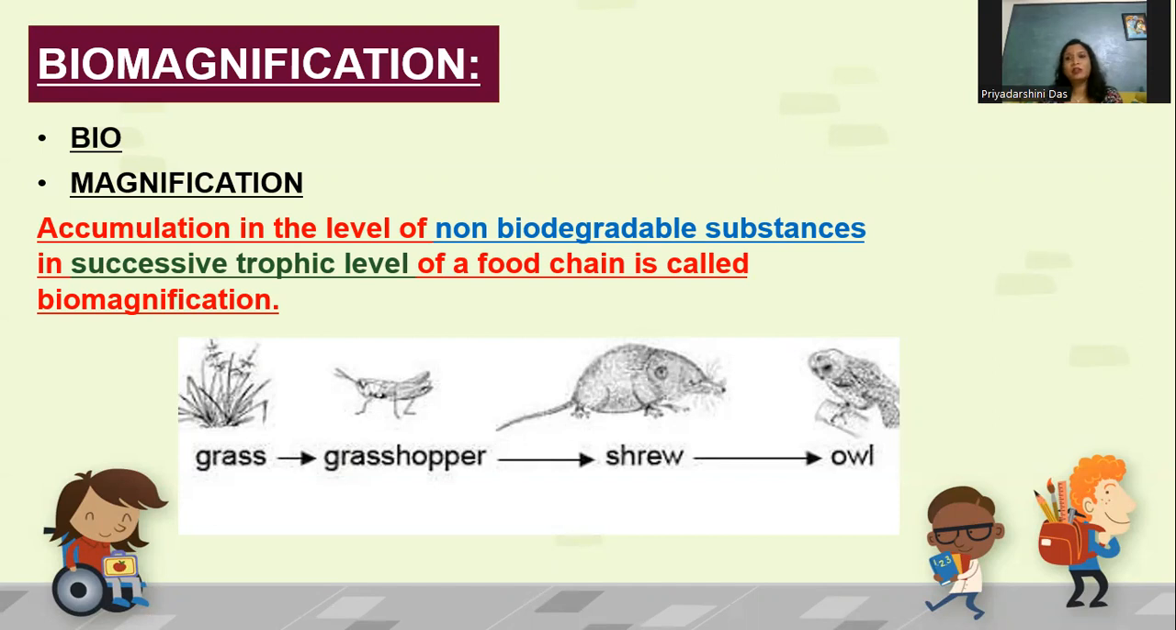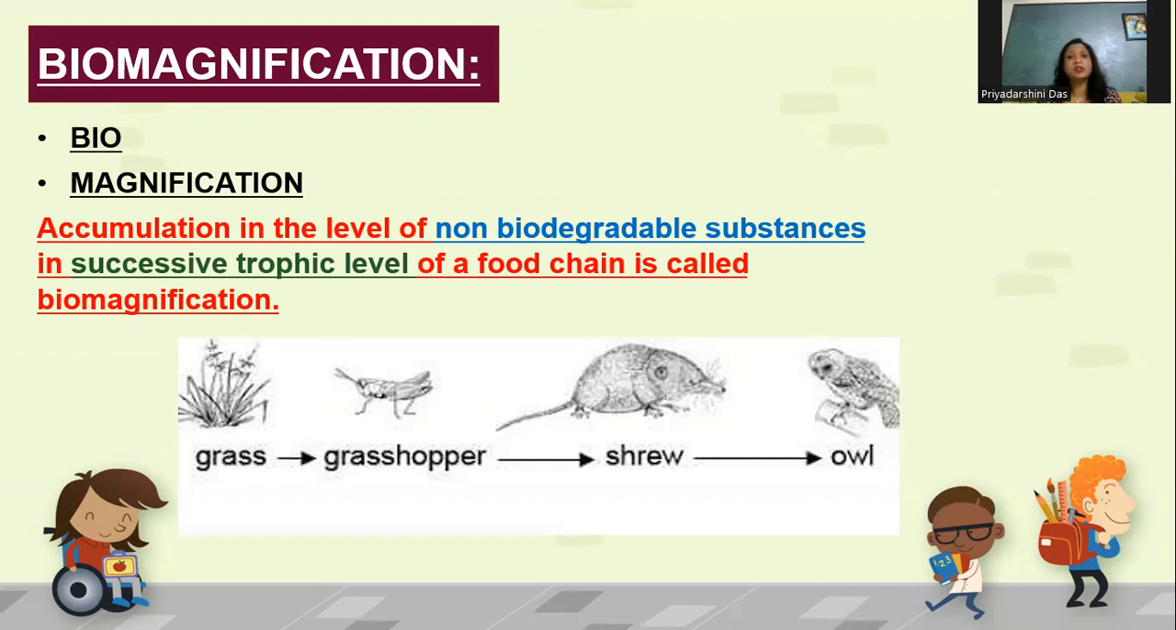We all know that the substances which are present in the ecosystem or on earth are of two types. One type is biodegradable substances, those substances which can be broken down into simpler forms with the help of microorganisms. They have specific enzymes, they break it down into simpler substances. So those things do not cause pollution in the environment.